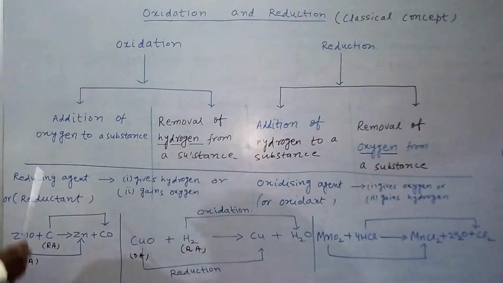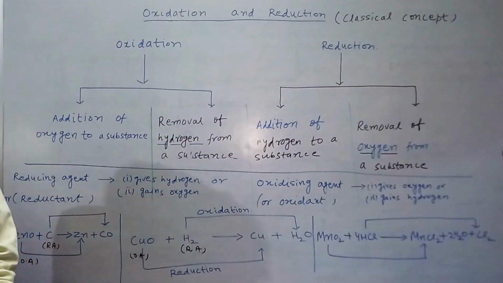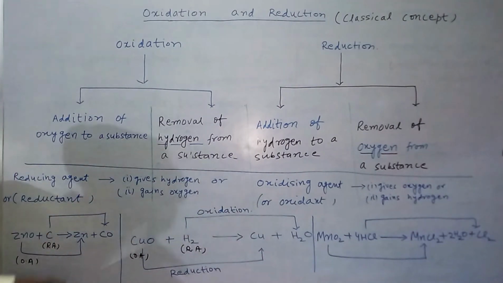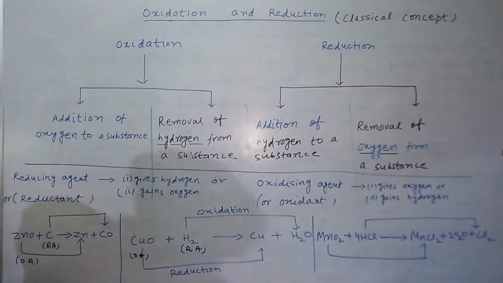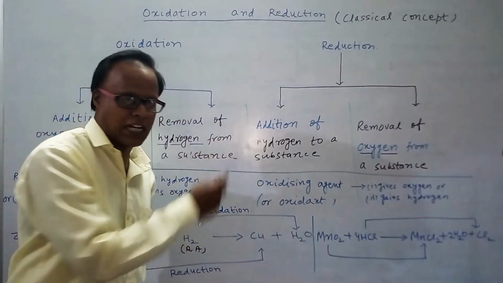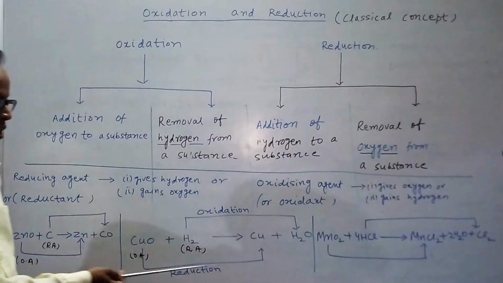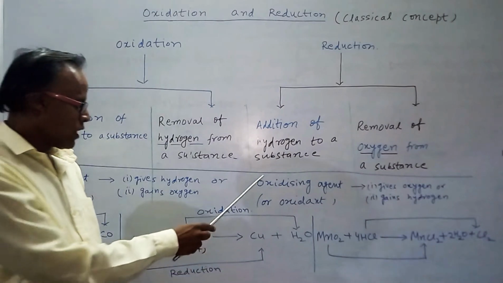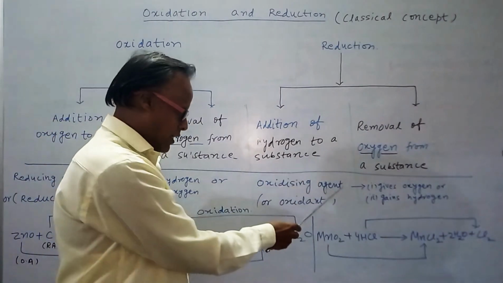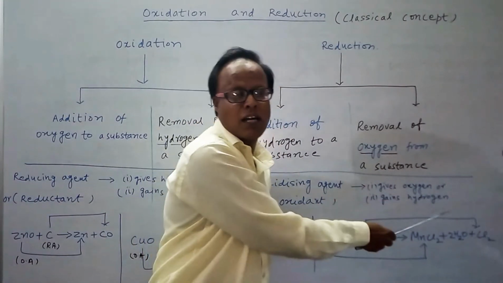Now I will explain what a reducing agent is. A reducing agent is a substance which gives hydrogen or gains oxygen. The opposite of this is known as an oxidizing agent: it gives oxygen or gains hydrogen.